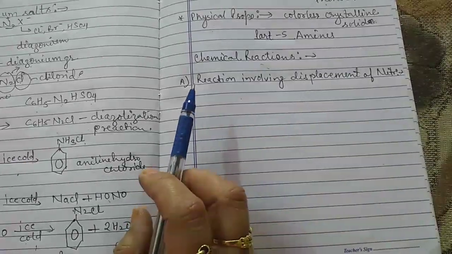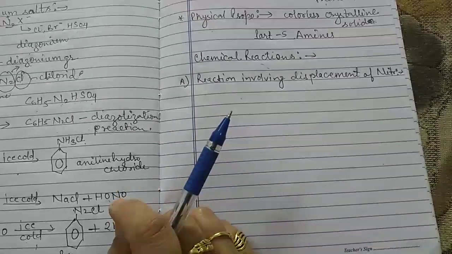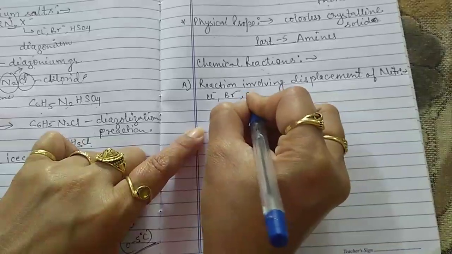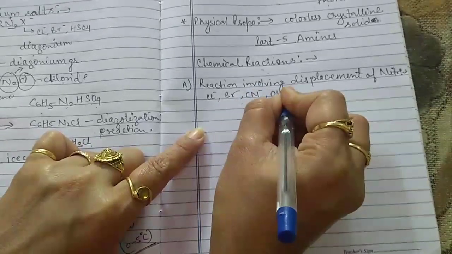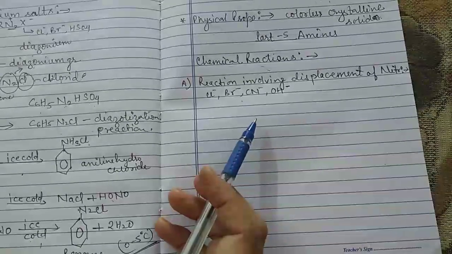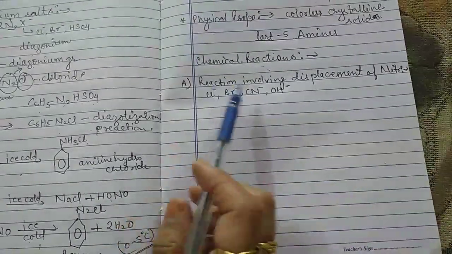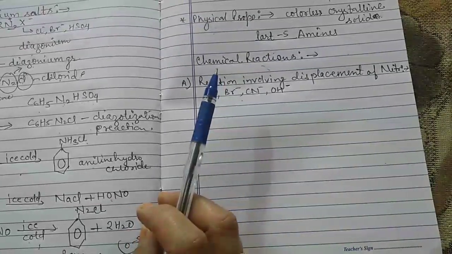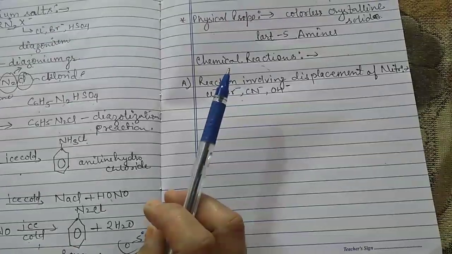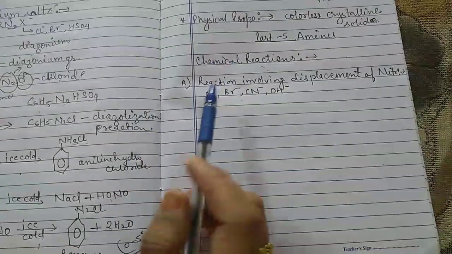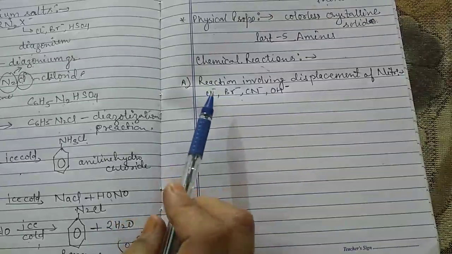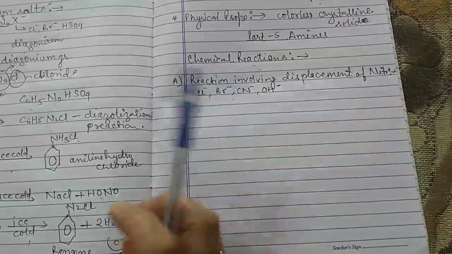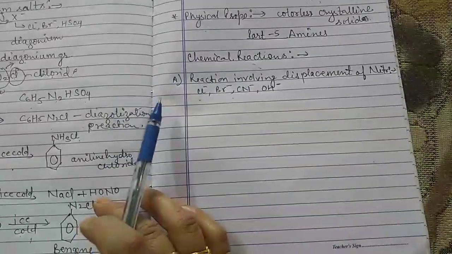It is substituted by other groups such as Cl negative, Br negative, cyano group, hydroxyl group, which displace nitrogen from the aromatic ring, and the nitrogen formed escapes from the reaction mixture as a gas. When the nitrogen is displaced by Cl negative, Br negative, CN negative or OH group, the nitrogen leaves in the form of a gas.